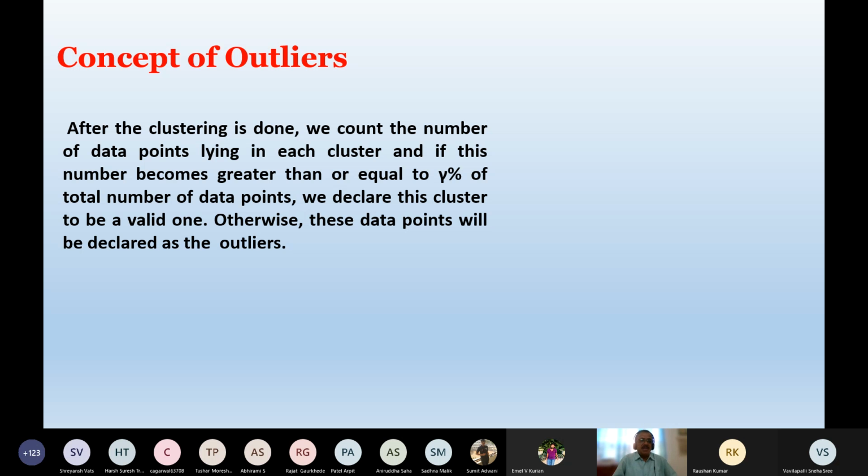So the performance of this clustering algorithm depends on the numerical values of beta and gamma. And because it is so dependent on, so sensitive to the values of beta and gamma, we call this type of clusters fuzzy clusters. So the clusters which we obtained are fuzzy in nature. I hope you got the concept of outliers.